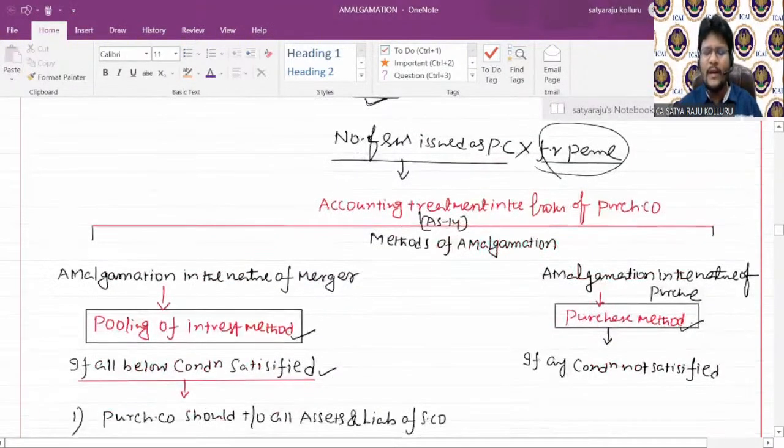Okay. Next, coming here, accounting treatment in the books of the purchasing company. For the purpose of providing accounting treatment in the books of the purchasing company, amalgamation is broadly categorized into two types.